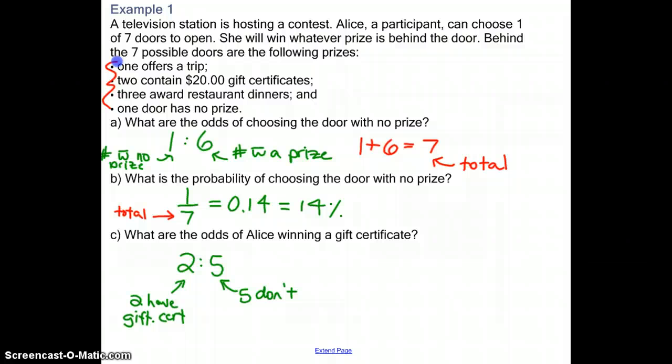C, what are the odds of Alice winning a gift certificate? So gift certificate, there's 2 possible prizes. So there's 2 chances that have gift certificates and 5 that don't. So 2 to 5 would be your odds.